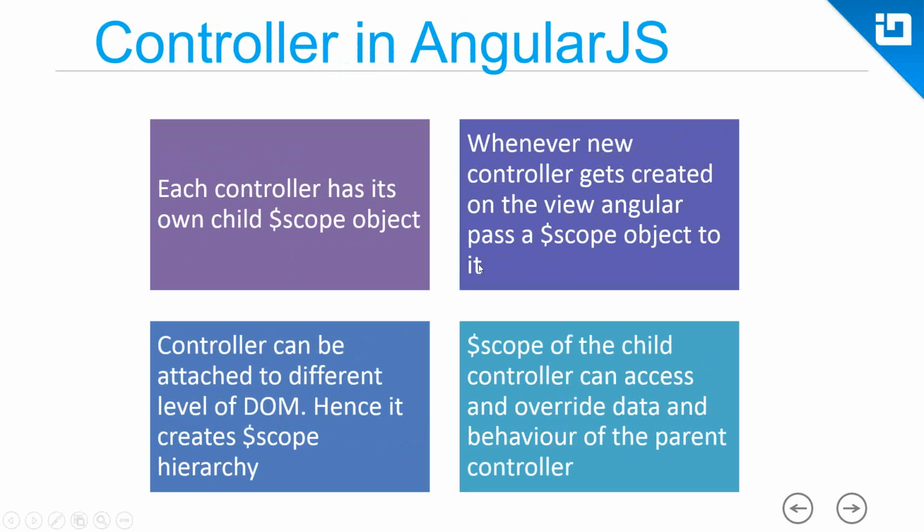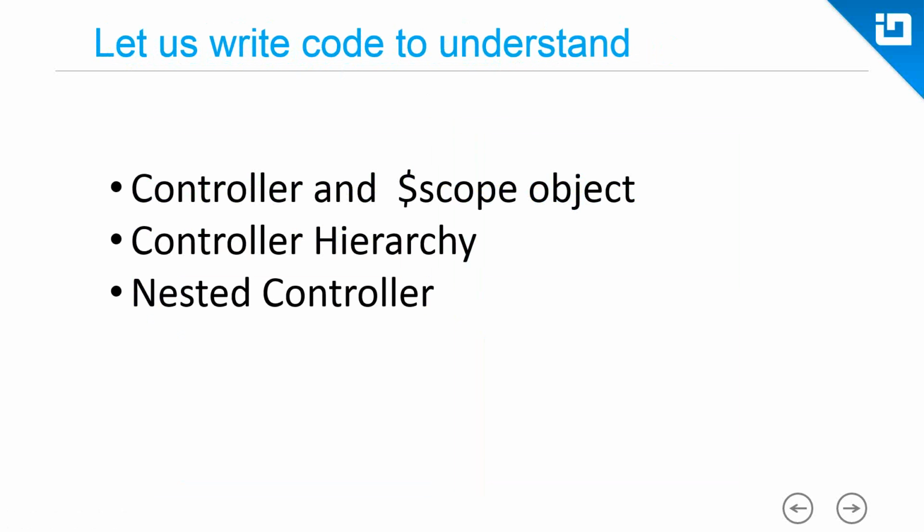The next slide says that each controller has its own child $scope object, as we talked about earlier. Whenever we use a controller, a new scope object gets created. Also, a controller can be attached to any level of the DOM, hence it creates the scope hierarchy. I'm going to show you a demo on that quickly. The scope of the child controller can access and override data and behavior of the parent controller. That is obvious: if you have a property in the root scope object, it can be accessed by the $scope object. So let us write code to understand controller hierarchy and nested controllers very quickly.